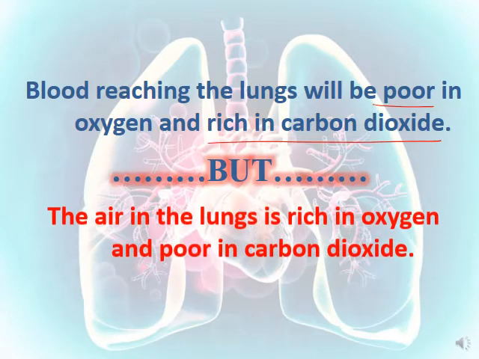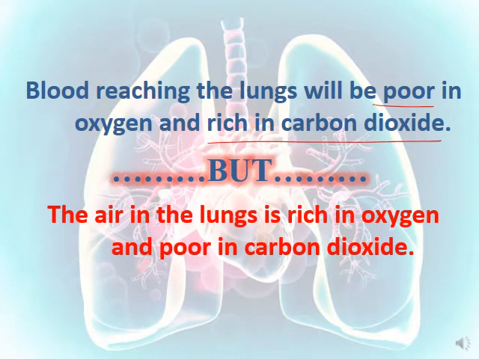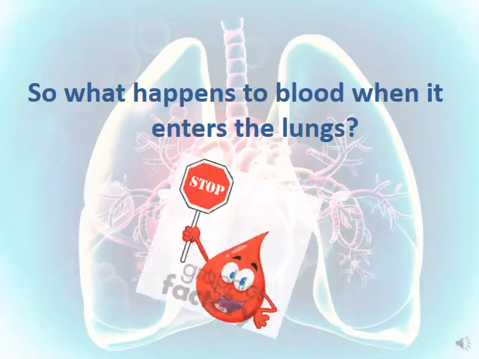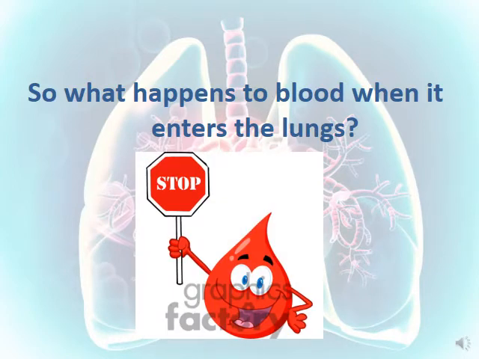But wait a minute, the air in the lungs is rich in oxygen. That's why we can use the lungs to breathe. We use oxygen gas. And the air in the lungs is poor in carbon dioxide. So here you have to know that the lungs are rich in oxygen gas and poor in carbon dioxide. So what happens to the blood when it enters the lungs? What will happen to the blood when it enters the lungs?